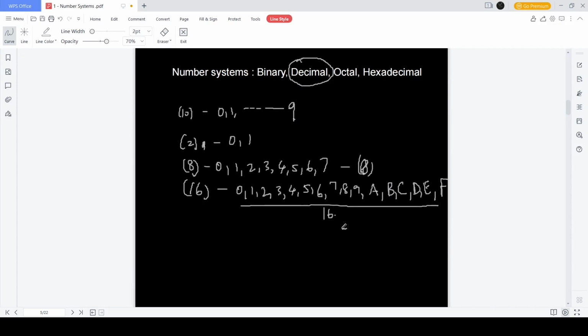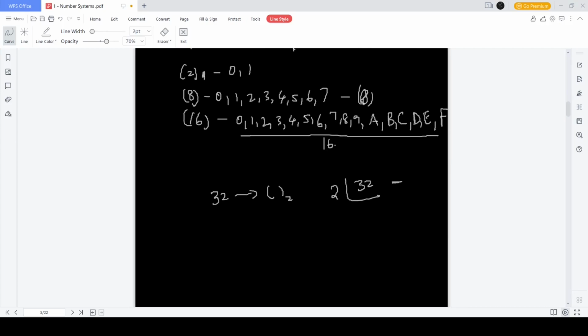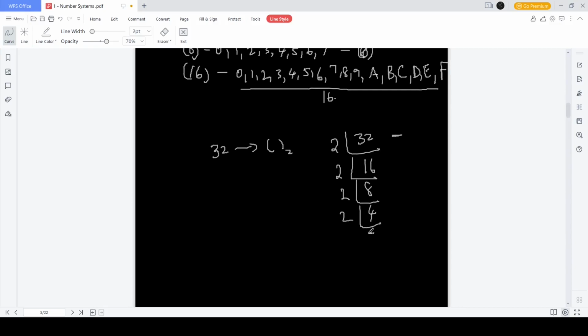How can a number be converted from one number system to the other? See, what you can do is, if say you have to convert the number 32 into binary, you take 32 and you divide it by 2 and you note down the remainder here. So 32 to the 16, and this goes 8 times, this goes 4 times, this goes 2 times, this goes 1.